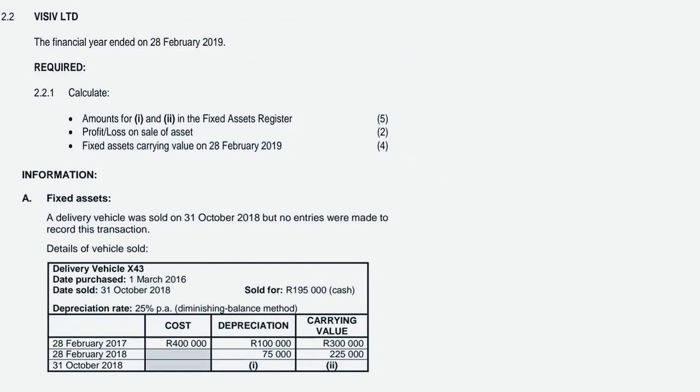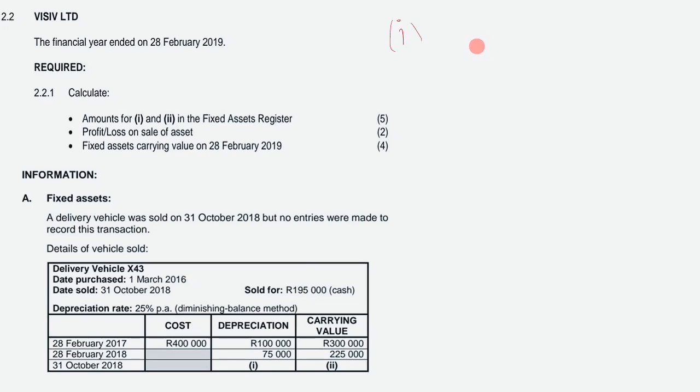So the financial year ends on 28 February 2019. You need to calculate the amounts denoted I, which is Roman figure 1, and Roman figure 2, in the fixed assets. So Roman figure 1, guys, you need to calculate the depreciation on asset disposal. Hence, information A, you are given that a delivery vehicle was sold on 31st October 2018, but no entries were made to record this transaction.